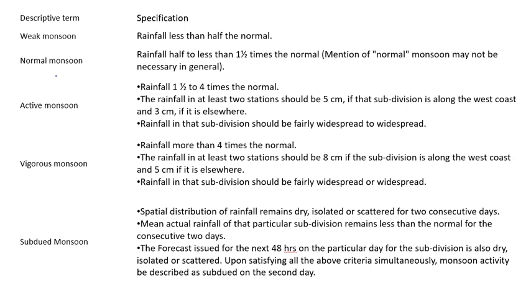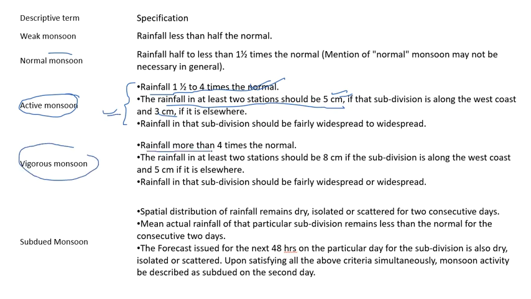Let me show you the data actually. This is the data. The active monsoon, this is asked in the question. The rainfall is between 1.5 to 4 times the normal, right? Rainfall in at least 2 stations should be 5 centimeter if the subdivision is on the west coast, otherwise 3 centimeter. Okay, and rainfall should be widespread. This is for active monsoon.